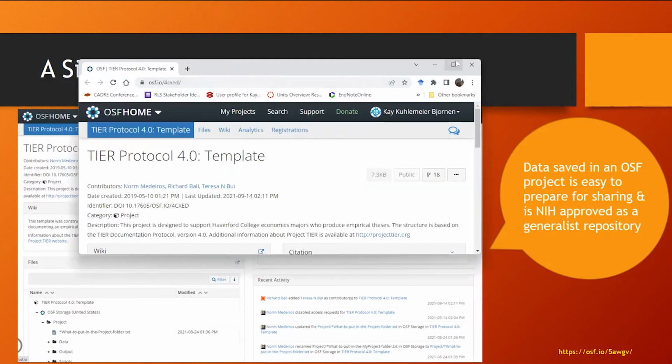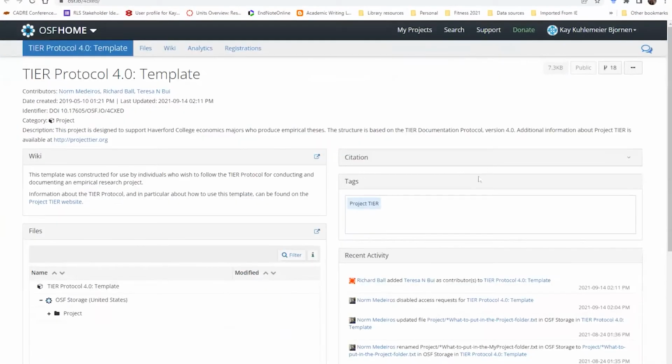Okay, so yeah, this is our template. And you see up here that we have the option to fork the project or to duplicate the template. And if you fork the project, you can then create your own modifications that are independent of the parent.